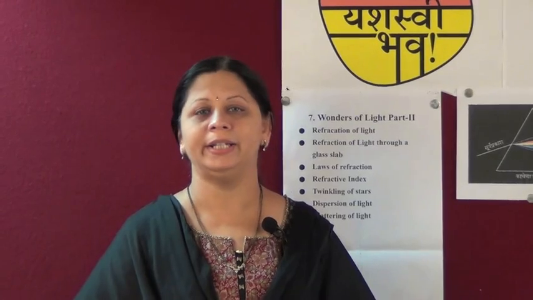Now, what is dispersion of light? Dispersion of light is the separation of different colors of sunlight. How does it happen? How can we see 7 different colors from white sunlight? Have you ever thought of this? Sir Isaac Newton was the first to use a prism to get 7 different colors from white sunlight. So we can define dispersion of light: the phenomenon of splitting of light into different colors is called dispersion of light.